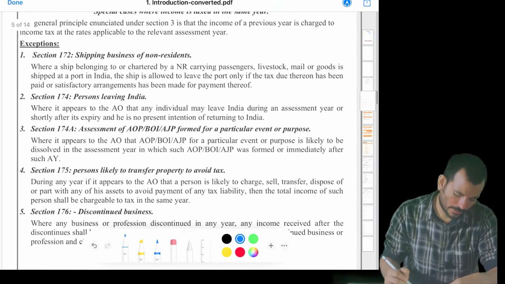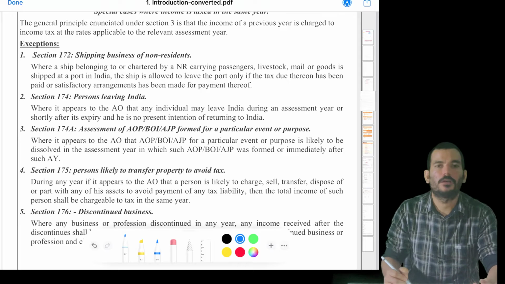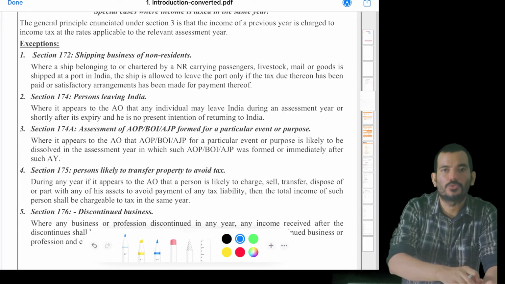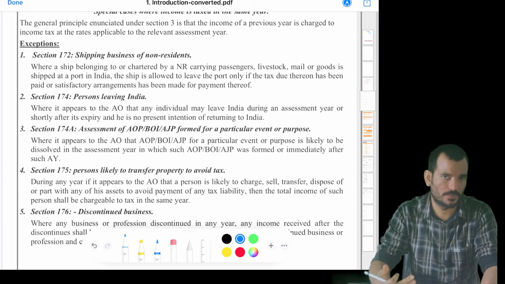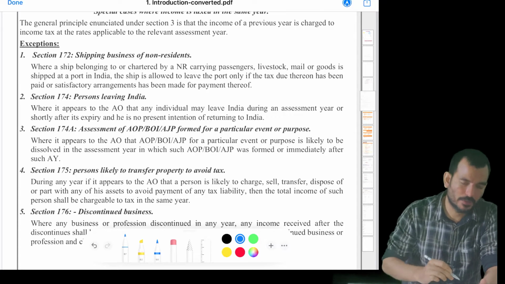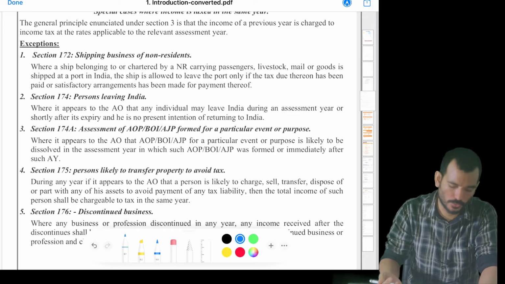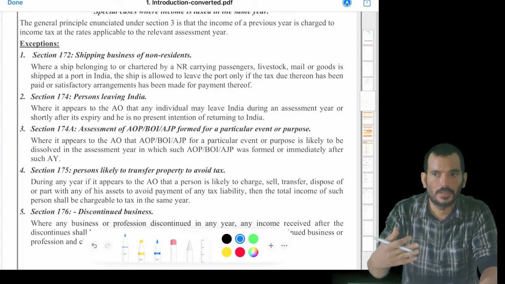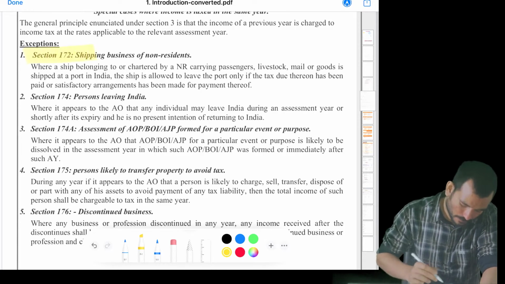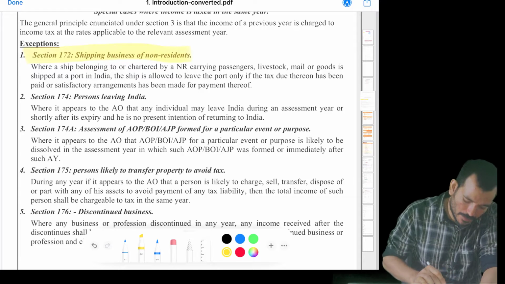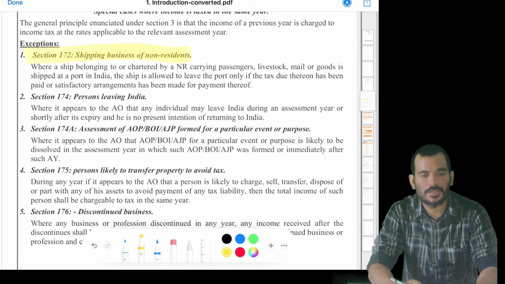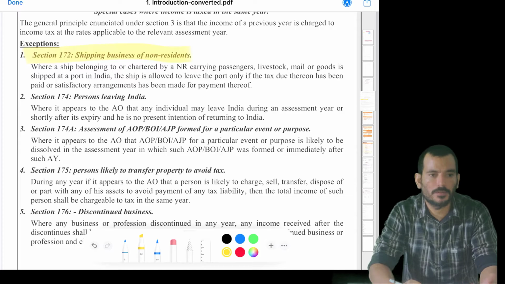See, there are certain definitions and certain sections which I always suggest you memorize. Not all. This is something that could be an examination question. So when you know that something is an examination question, better that you revise it multiple times and get used to the sections. Section 172, shipping business of a non-resident. This is like a non-resident shipping company coming and taking some livestock, some passengers or some goods. So they will be charging some fees, right?